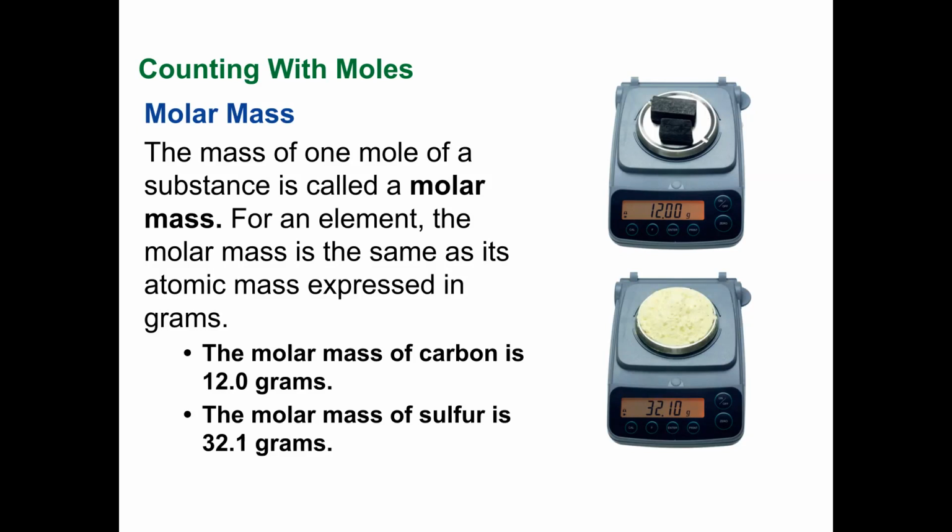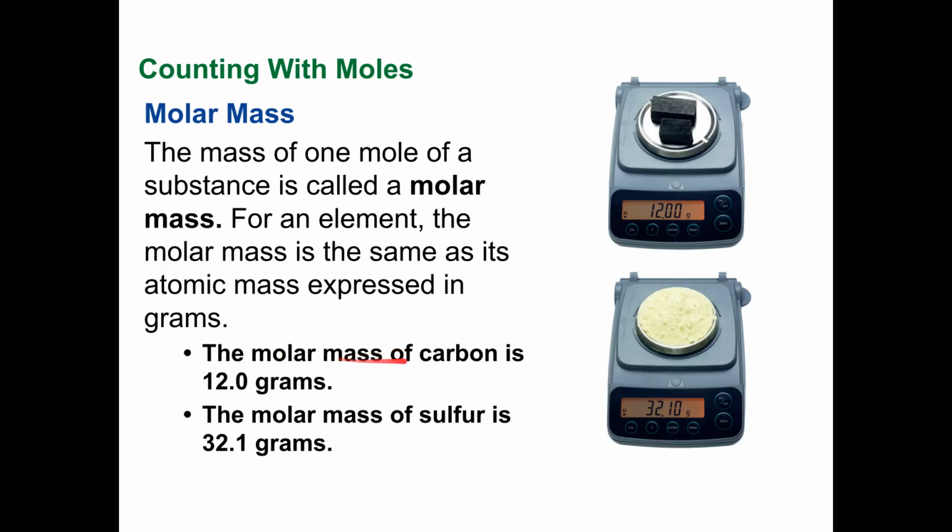So then counting with moles. The mass of 1 mole of a substance is called the molar mass. For an element, the molar mass is the same as the atomic mass expressed in grams. So where this number comes from is if I have this 6.02 times 10 to the 23rd particles, that should weigh the atomic mass in grams. Okay?